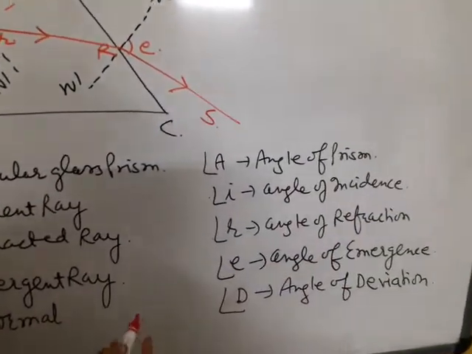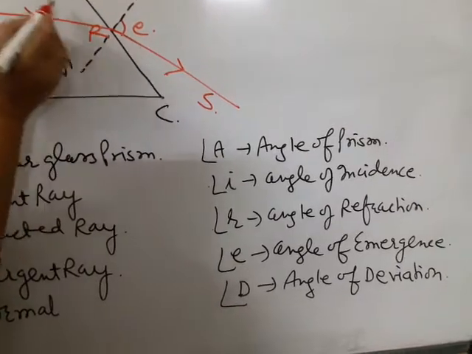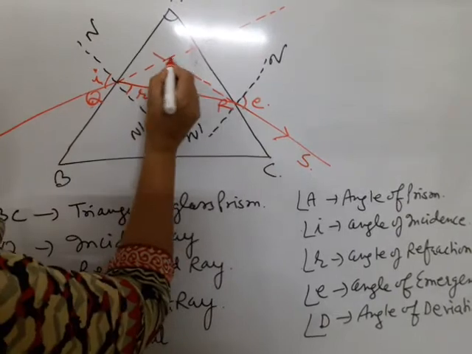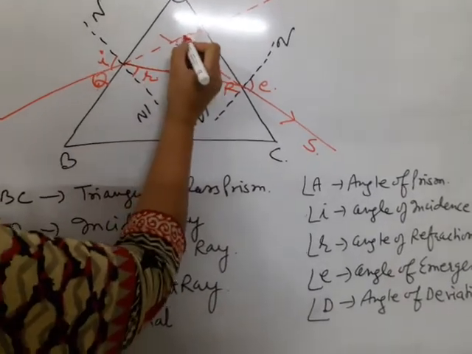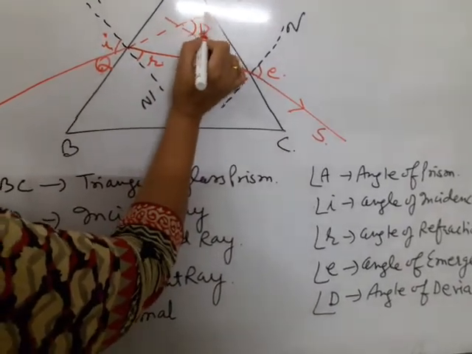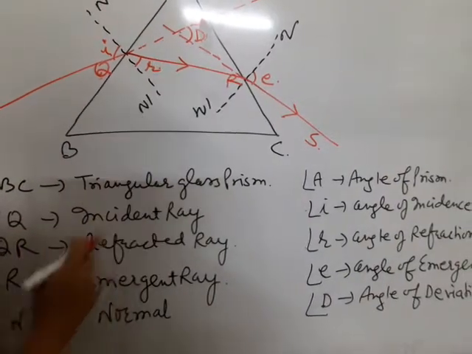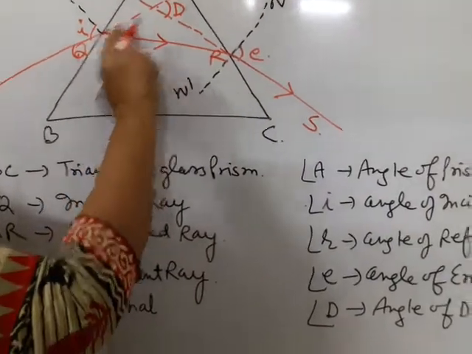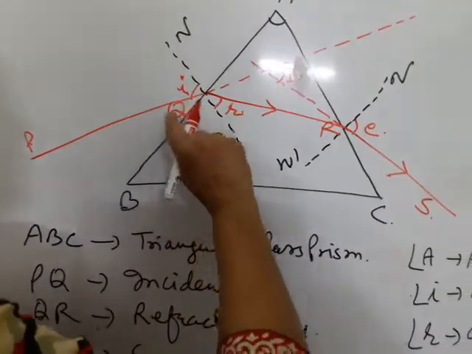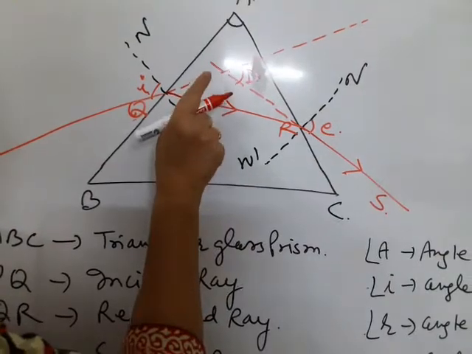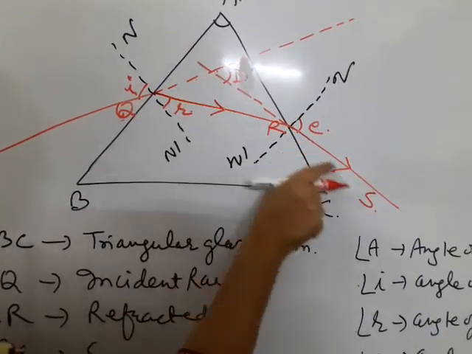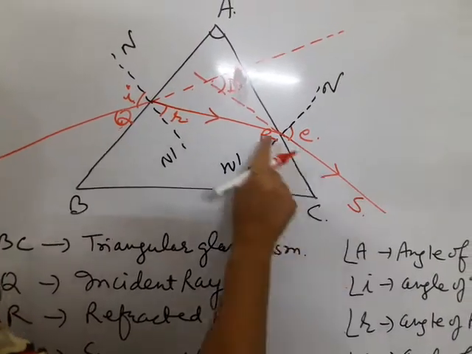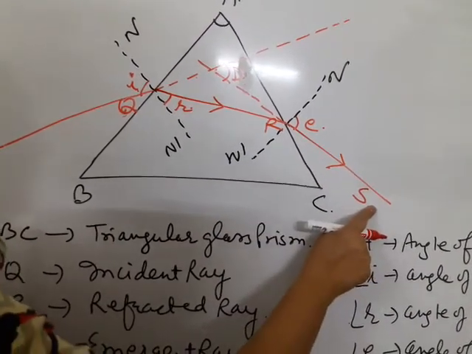Now if we proceed this emergent ray backward and original incident ray, they meet at a point. This point is called angle of deviation. Now incident ray PQ would have gone straight, but it has deviated from its path and it is coming out from the glass prism in the form of emergent ray RS.